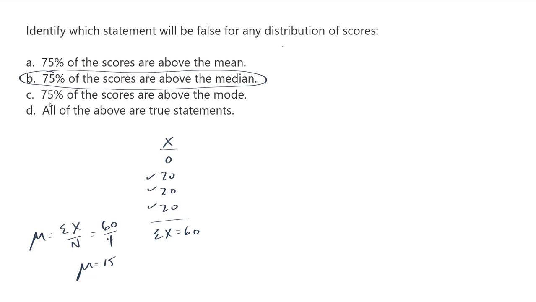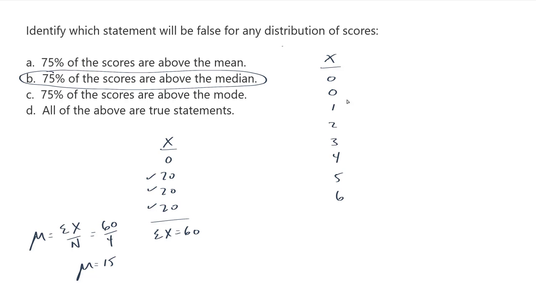What about C? 75% of the scores are above the mode. Well, again, I can pretty easily come up with a set that shows that that's possible. I could have 0, 0, and then 1, 2, 3, 4, 5, 6.